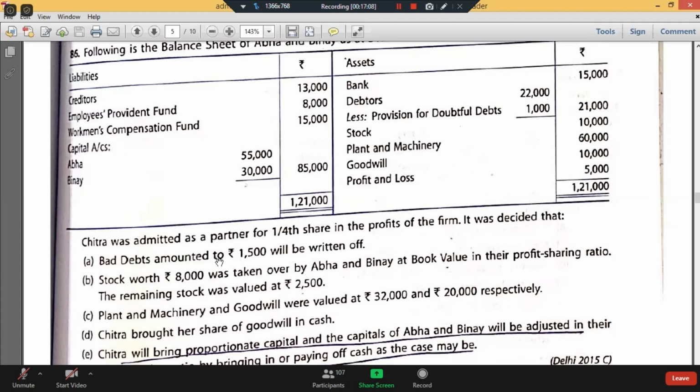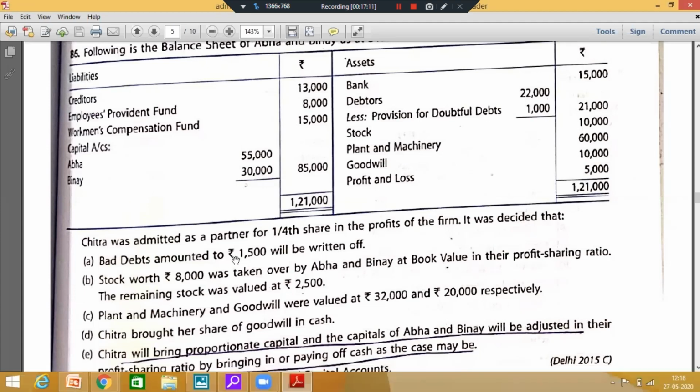Fine. Now the stock worth rupees 8,000 was taken over by Abhay and Binay at book value in their profit sharing ratio. So out of the stock of rupees 10,000, 8,000 has been taken by Abhay and Binay. We have to be careful while making the capital account that we are posting the asset taken over, but there is no change in the value. The remaining stock of 2,000 has been valued at 2,500. So there is an increase in the value by 500.